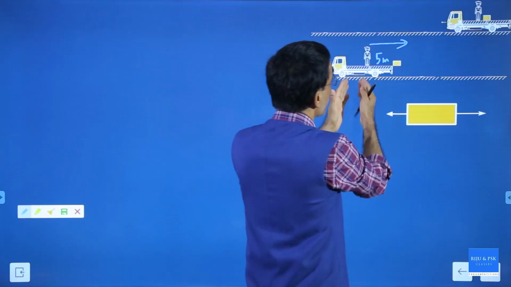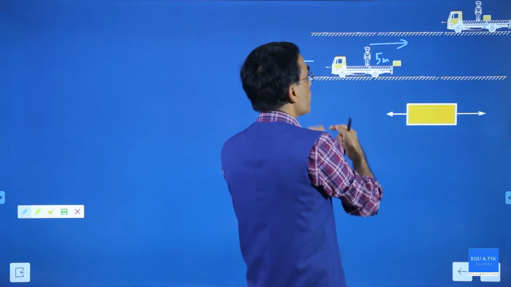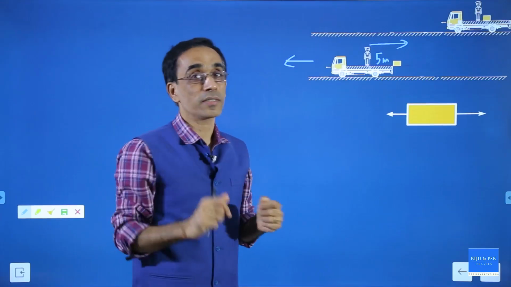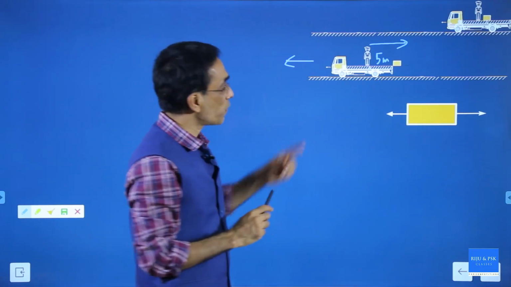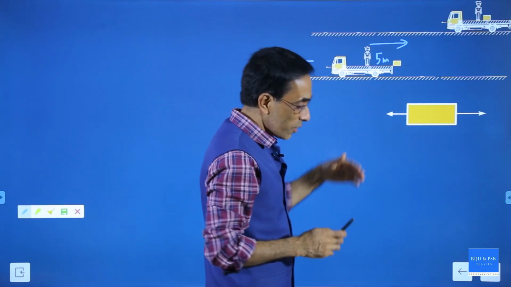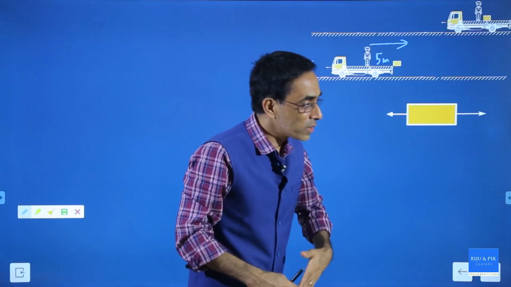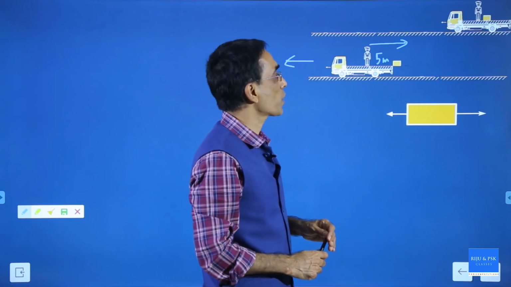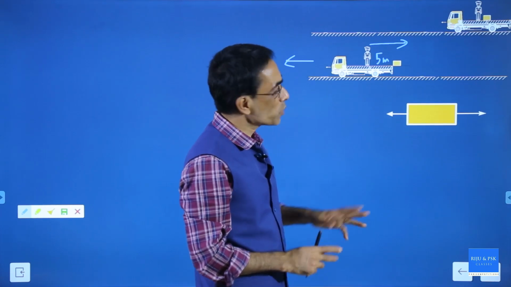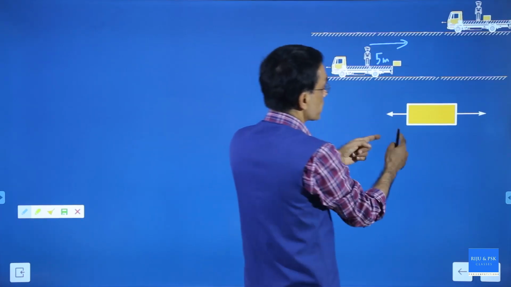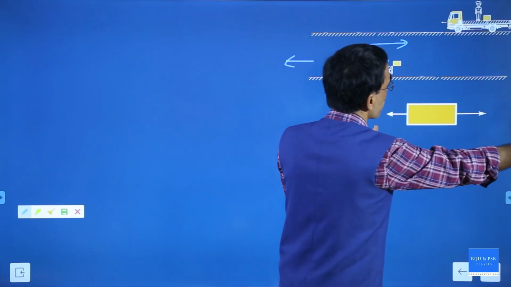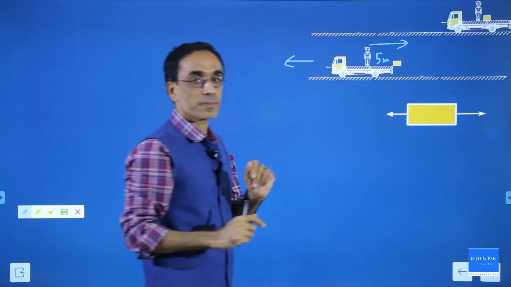The person stands here, he will feel that there is some ghost force which pulls the box backward, which actually is not the reason. So for this person, with respect to the truck, the box has gone backward. So you can see that. That means for this person, he will feel there is a force acting in that direction, the box is going backward.